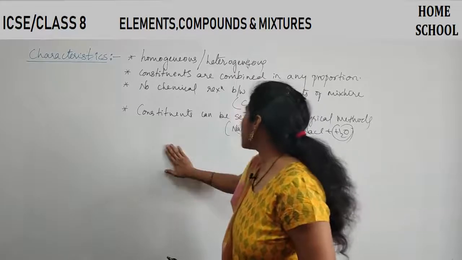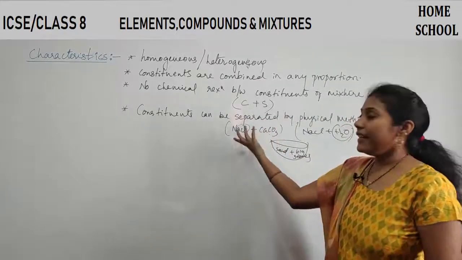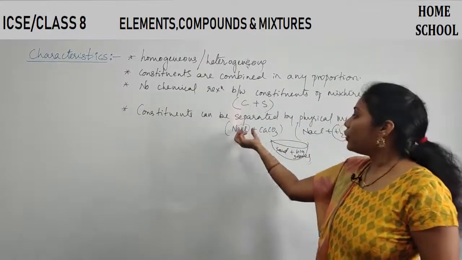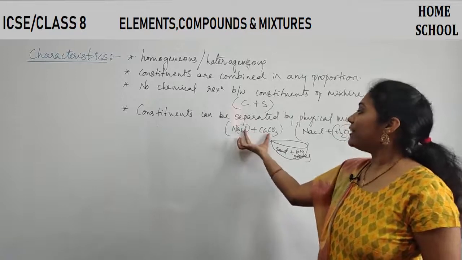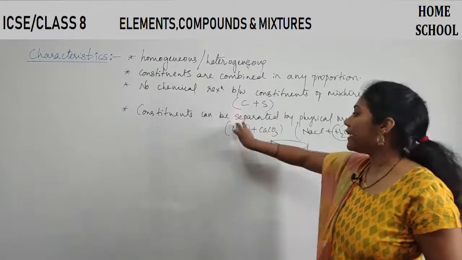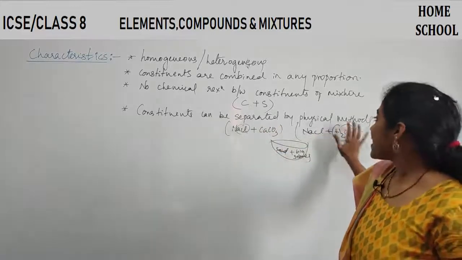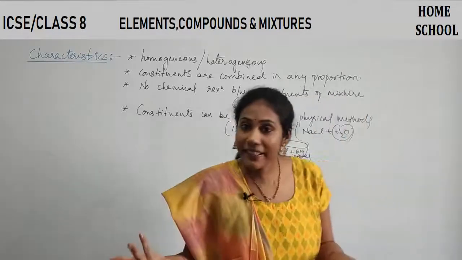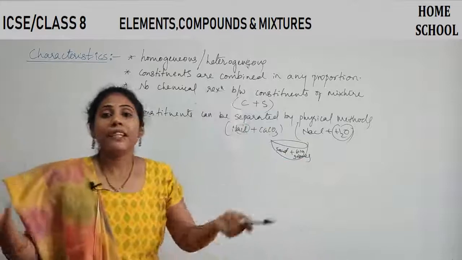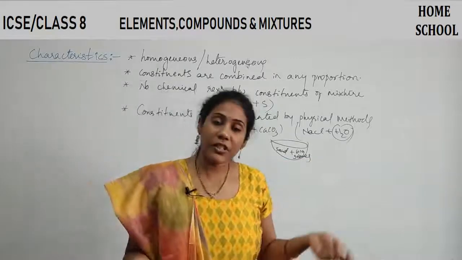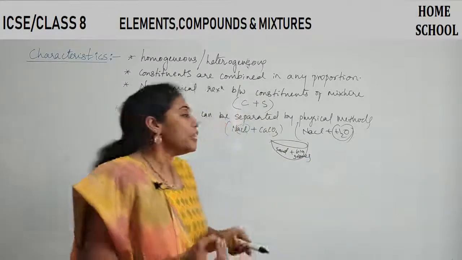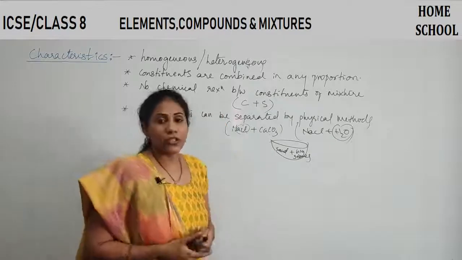But in case of mixture, there are no chemical attractions, no chemical reactions between the components. So you can easily separate one component from another by physical methods alone. You don't require big chemical methods. Just physical methods are enough to separate components of a mixture.